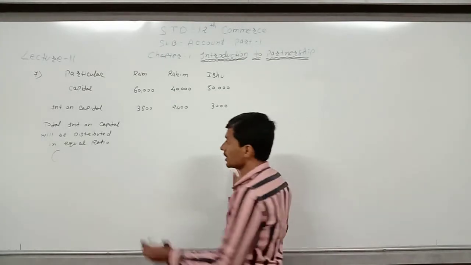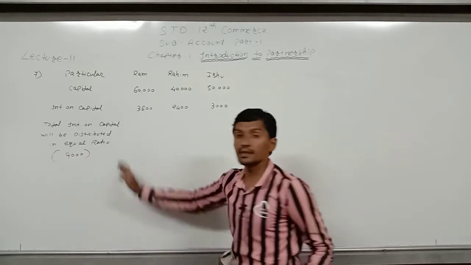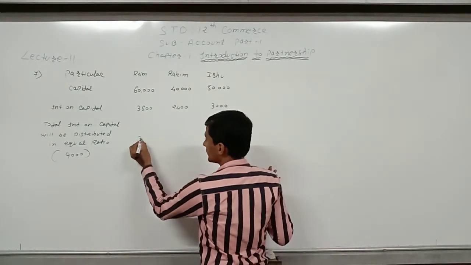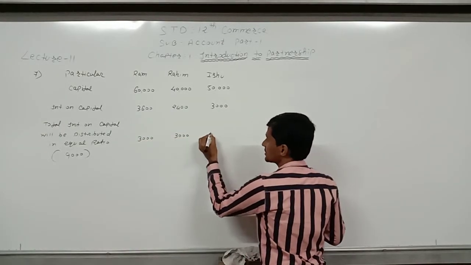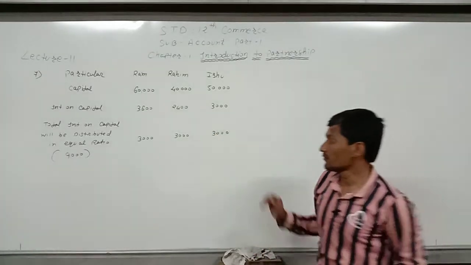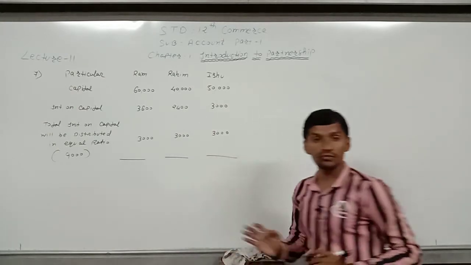That means a total of 9,000 will be distributed in equal ratio. Equal ratio means each partner will receive 3,000 each. Now we have to find the difference amount for the rectification of the error.